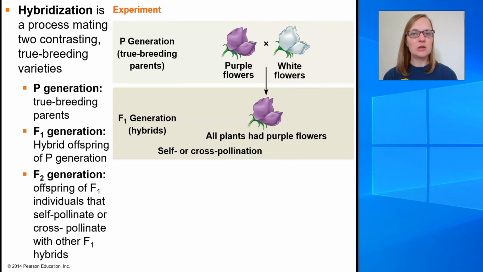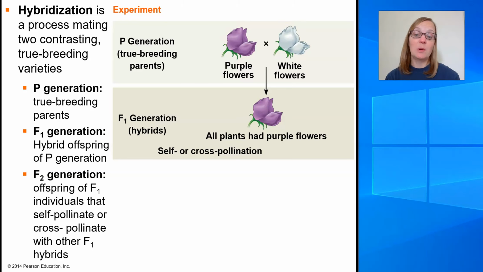He said, well, that's curious, right? Took a white flower, purple flower, crossed them, and got all purple flowers. Where did the white flower go? So he wasn't satisfied with this particular result. He said, okay, well, let's take it one step further to see if we can deduce something about where this white flower color went. And so he took these F1 generation hybrids and he crossed them to themselves.